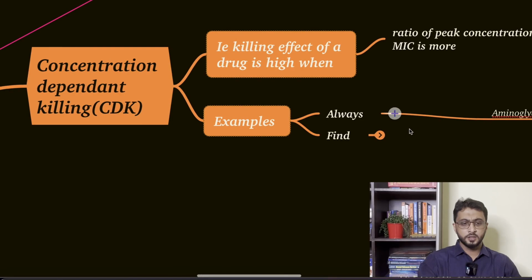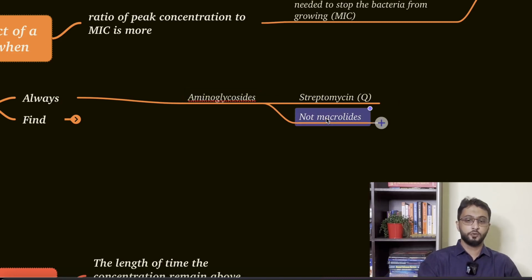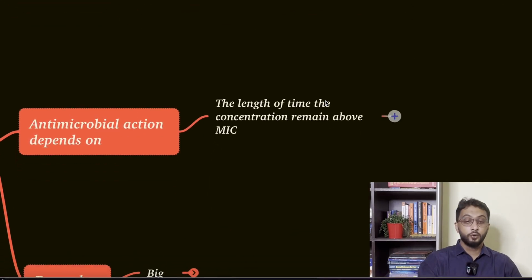The question was: which of the following drugs kills by concentration dependent killing? The answer was streptomycin. They gave other options also. And please note, it's aminoglycosides and not macrolides. Don't confuse. Macrolide means erythromycins. This is streptomycin. Okay, don't confuse.